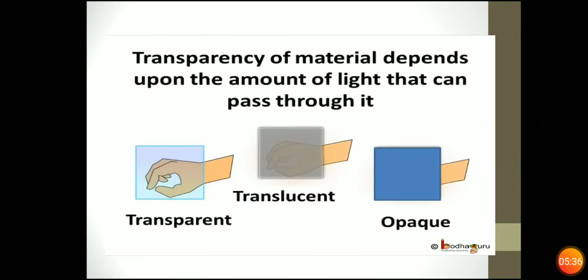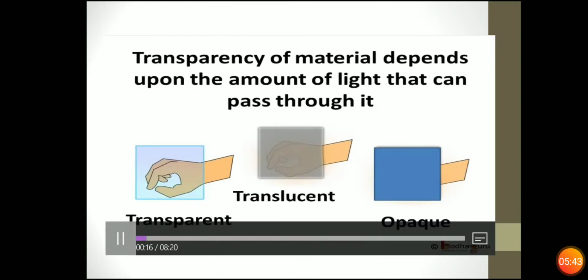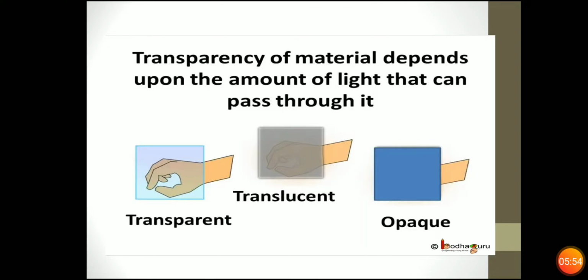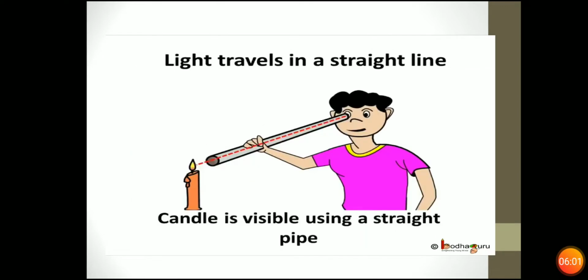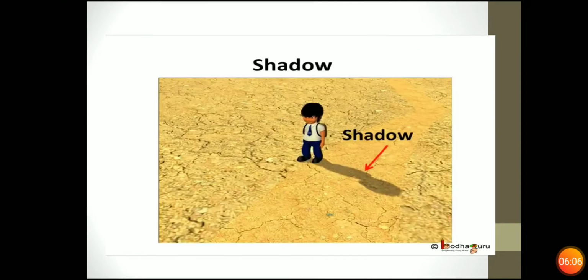As discussed in the previous class, now we clearly know that light can pass through a transparent object clearly. It's just a quick recap to illustrate how shadow is formed. It can pass through translucent object partially, and it cannot pass through an opaque object. We also know that light travels in a straight line. So what happens when an opaque object comes in the path of the light? Let us find it out.